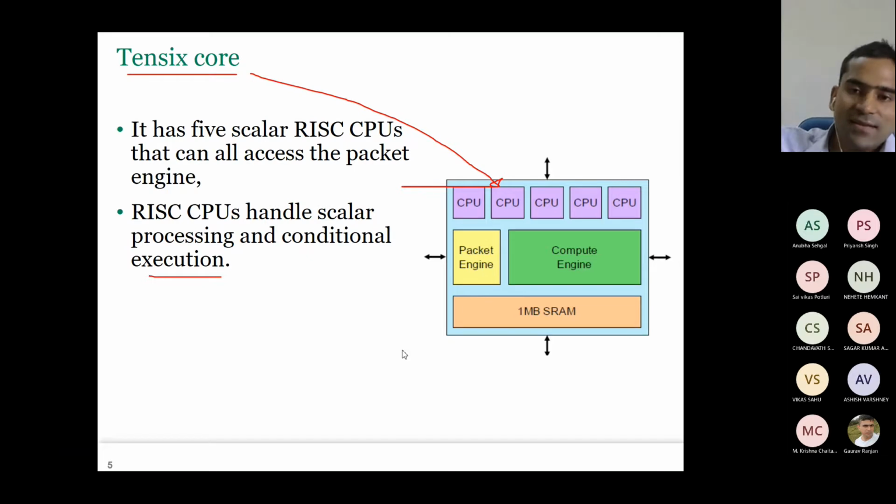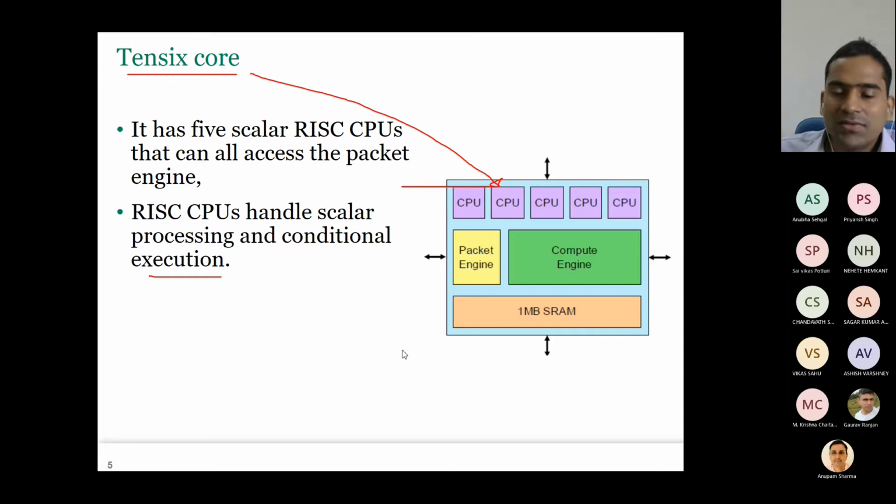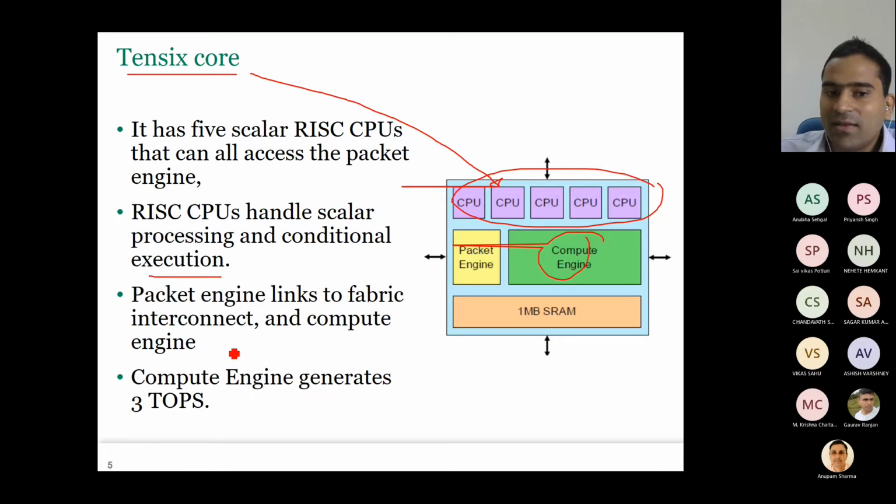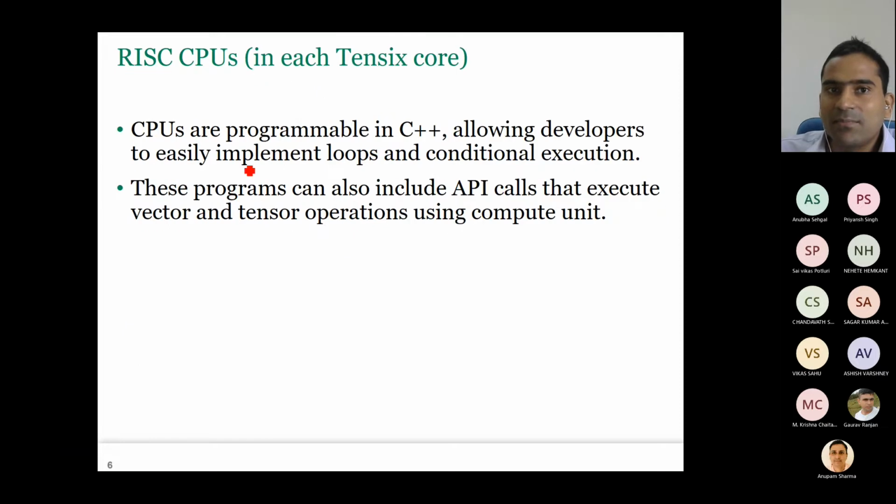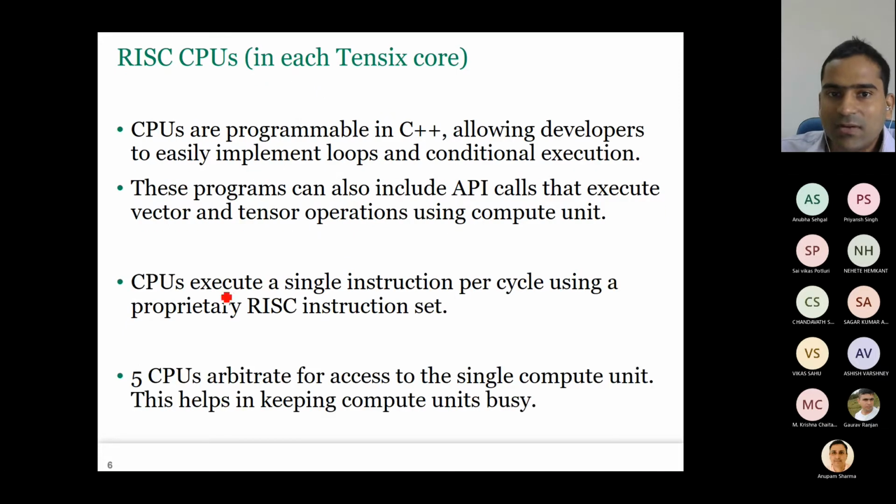We had the GAN engine and we had TPC, tensor programmable cores. And we also had DMA. DMA is a different thing. Similarly, here we have CPUs for doing the scalar execution and of course conditional execution, and we have compute engine which do the matrix operation. I'll come back to it in 1 minute.